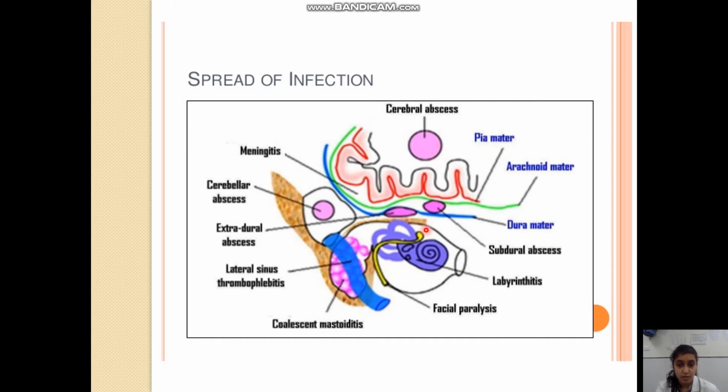So first, the region outside the dura is affected, that is extradural abscess. Below the dura, the subdural abscess. Once the arachnoid is affected, it is meningitis, and once the focus is reaching the brain, it is cerebral abscess or cerebellar abscess, depending on the area of the brain affected.